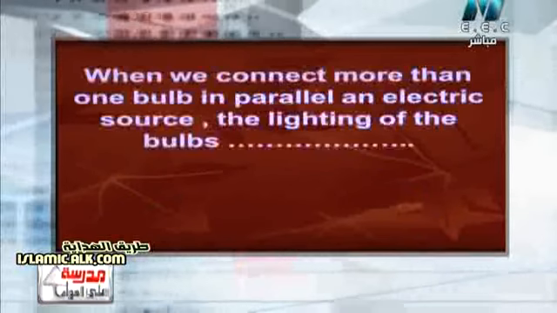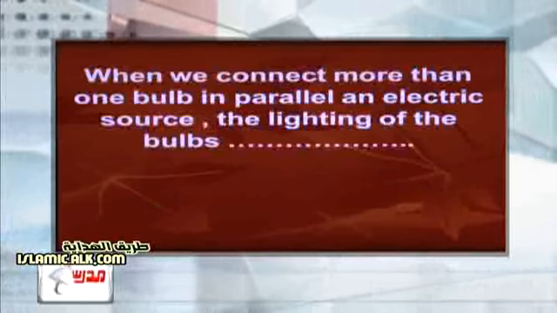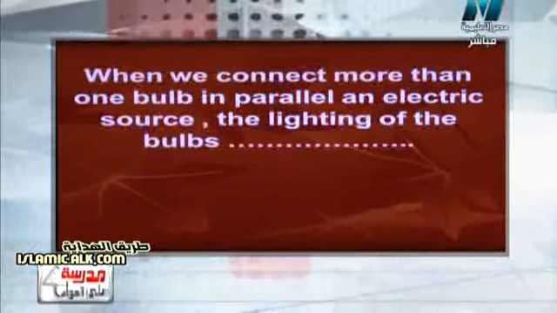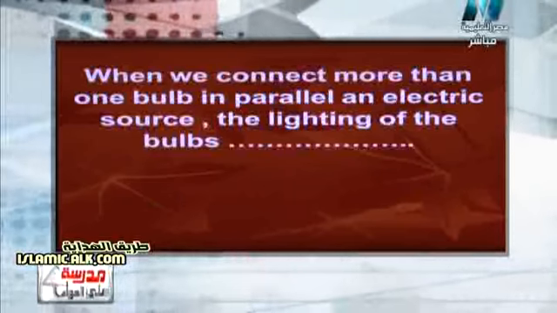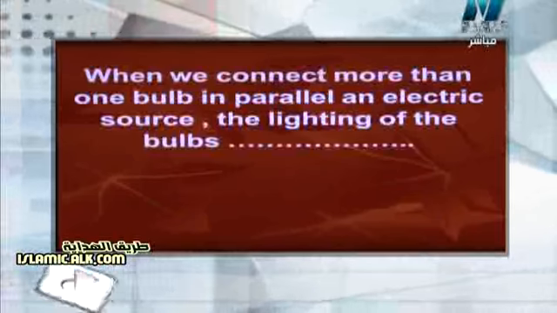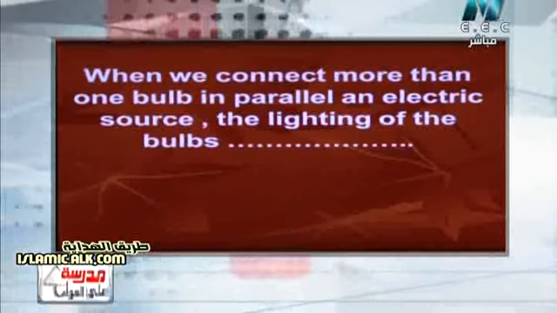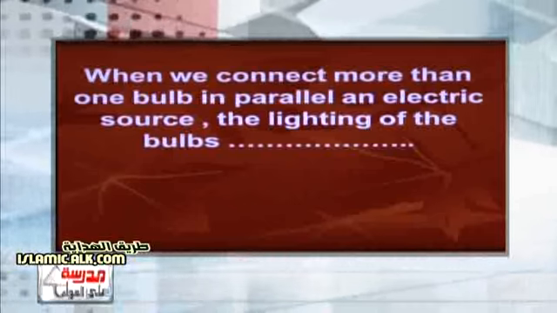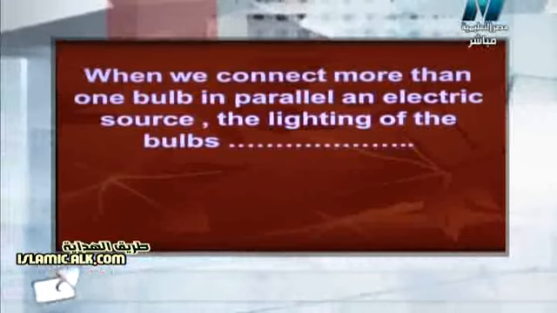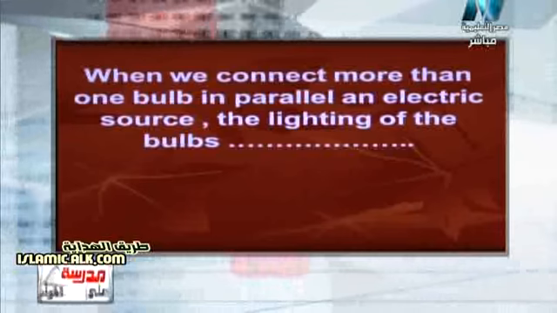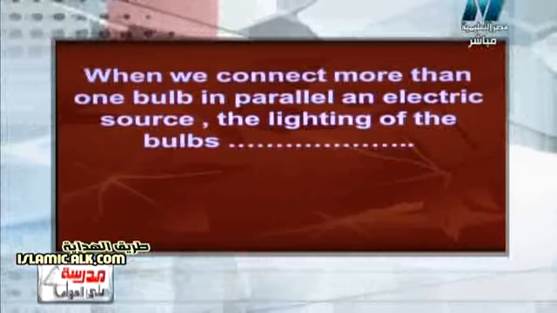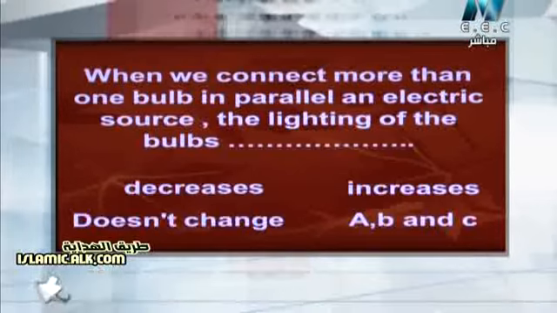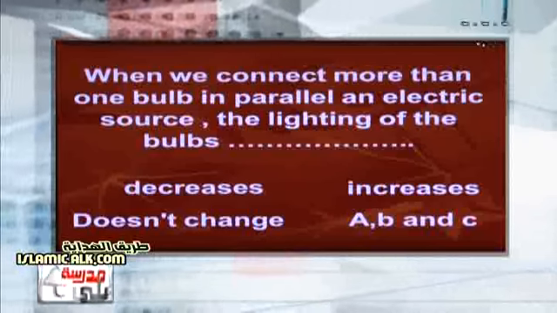Another question. Concentrate on this question. It's a long question, but it's a very intelligent one.